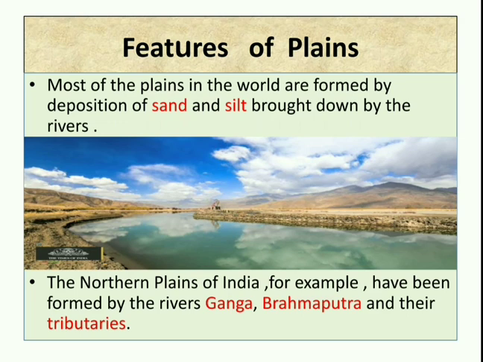The northern plains of India, for example, have been formed by the rivers Ganga, Brahmaputra and their tributaries. Tributaries are the small rivers which join the main river. Like there are 5 tributaries of river Indus: Ravi, Beas, Chenab, Jhelum and Satluj.